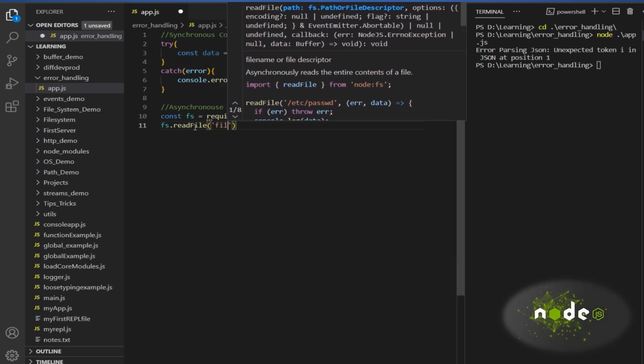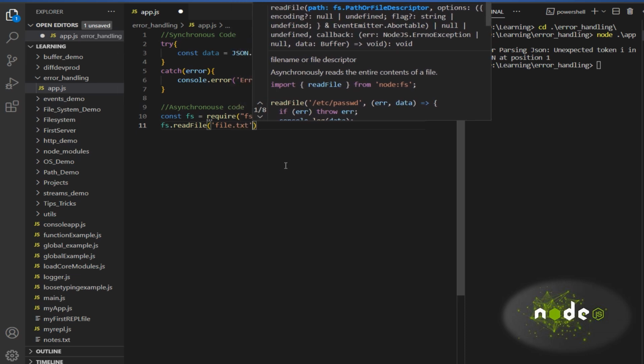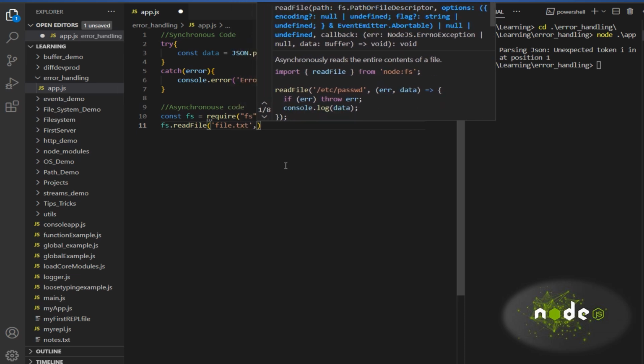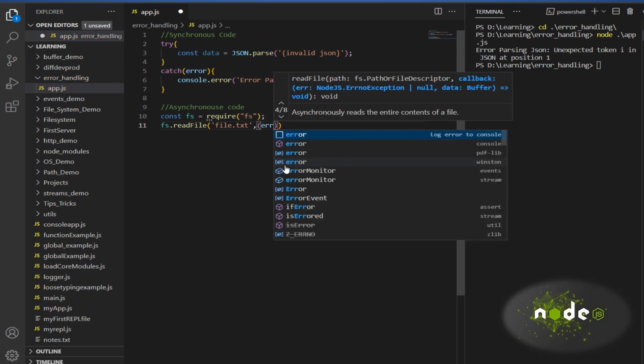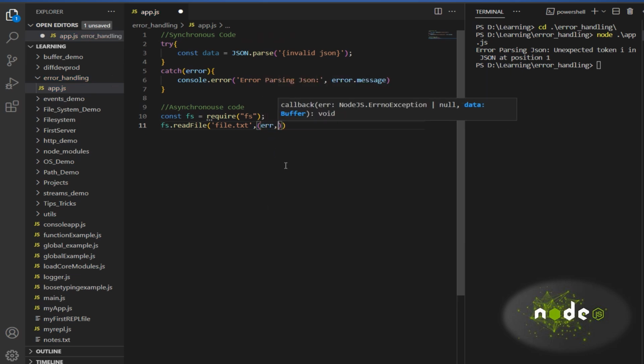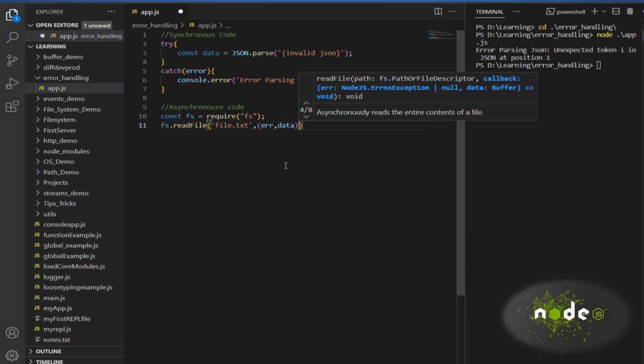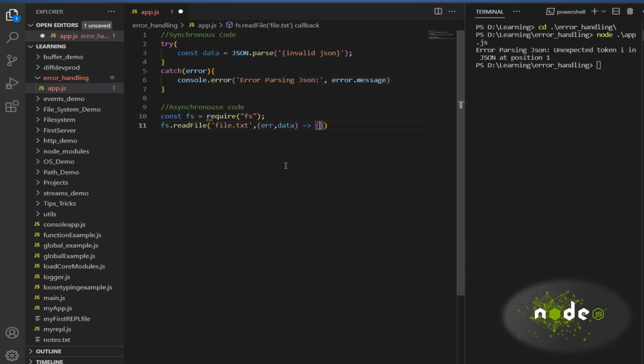You can see there is no file.txt available in my directory. I just wanted to trigger the error scenario, right? So I'm giving the invalid or non-existing file. I've given error as one of the parameters so that it can catch that error, and data, which once it is read will give the data.